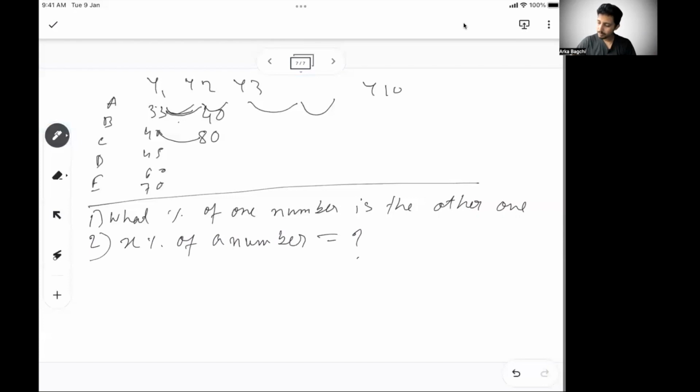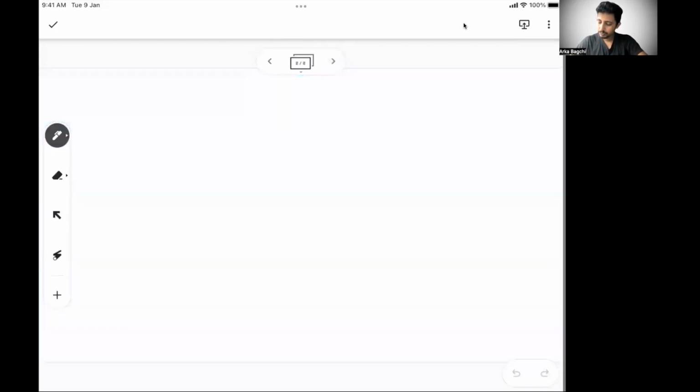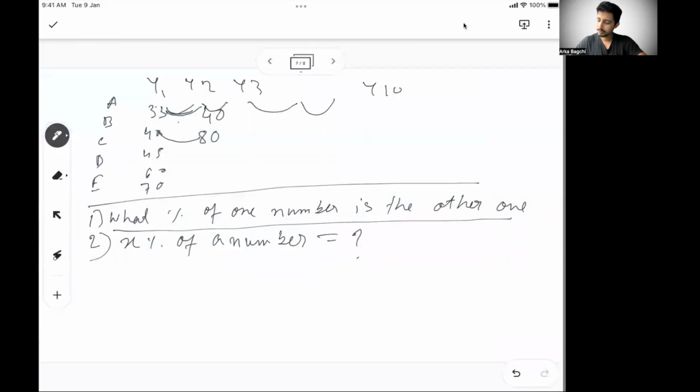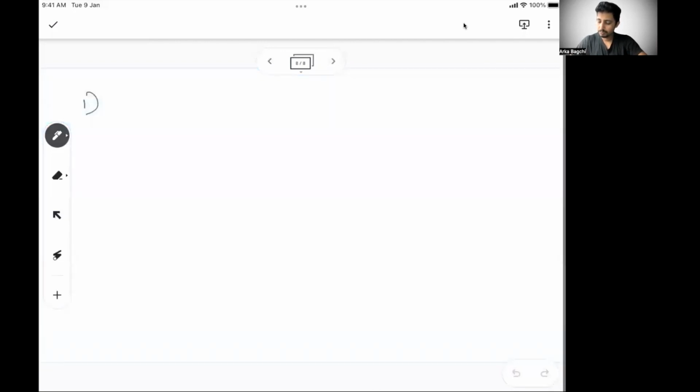So let's start with this. The first one, what I said, is what percentage of one number is the other number. So let's say I do 127 upon 331, right? So 127 is what percentage of 331. So what I start doing first, for 331, I'll find the 10% of 331. Identify these steps.